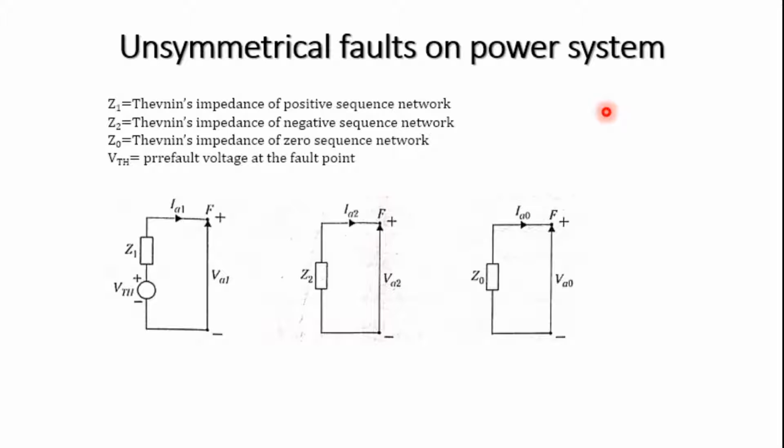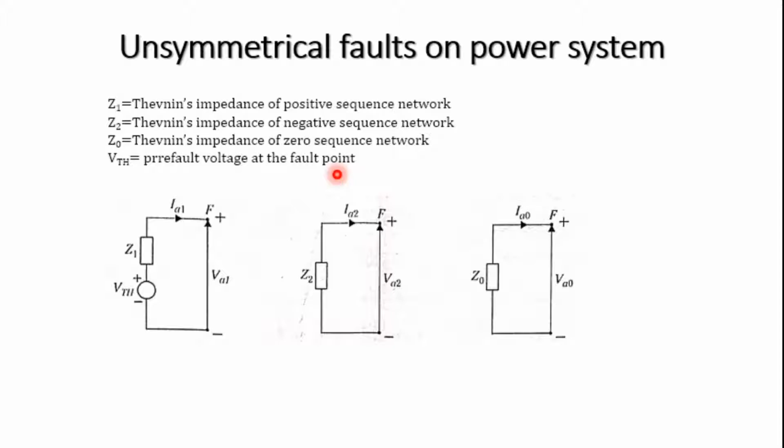So consider that Z1 is the Thevenin's impedance for the positive sequence network, Z2 is the Thevenin's impedance for the negative sequence network, and Z0 is the Thevenin's impedance of the zero sequence network, and V Thevenin is the pre-fault voltage at the fault point.